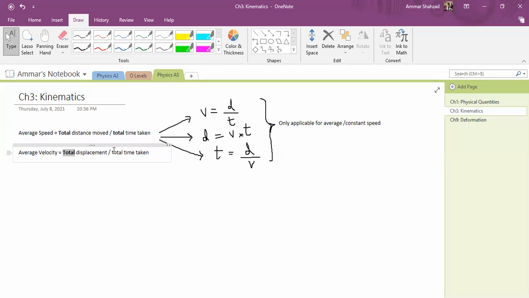What is displacement? Do you not remember? Okay, so I thought this was covered already. Let me explain it again. Displacement is basically the shortest distance between 2 points. So let's say you're traveling from this point to this point. You can go like this, you can go like this, any of these ways, but the shortest distance is like this. So the displacement between these 2 points is, let's say, 5.